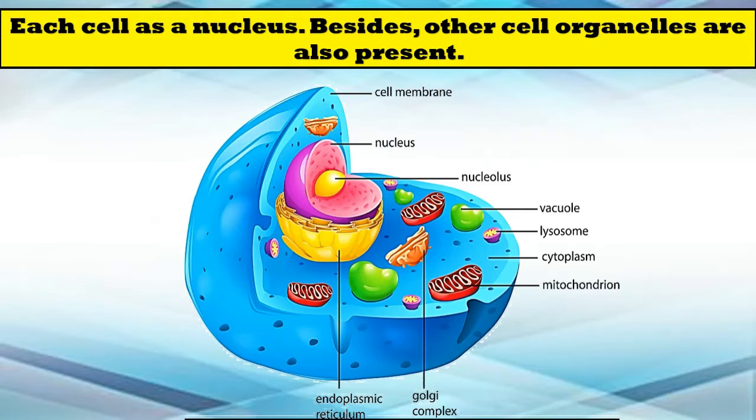Here is an image of a cell. In the cell you can see the nucleus, mitochondria, and the Golgi complex. In this chapter we are emphasizing more on the nucleus part. The nucleus in each cell is very important. Other cell organelles are also present, but we are going to emphasize more on the nucleus.